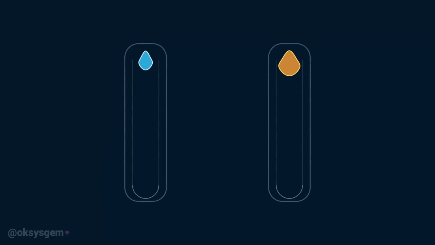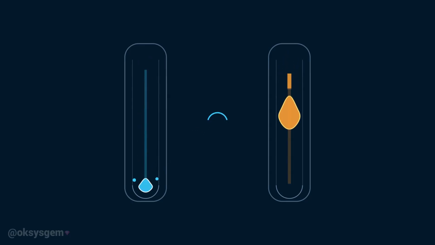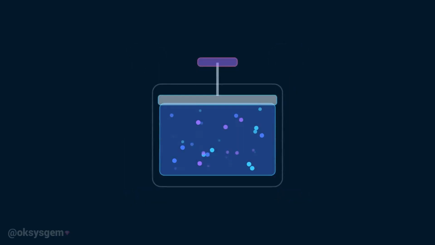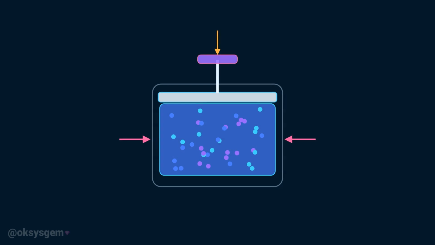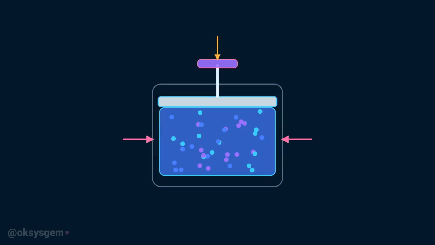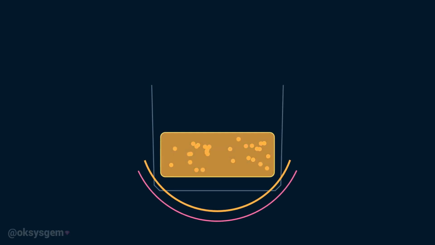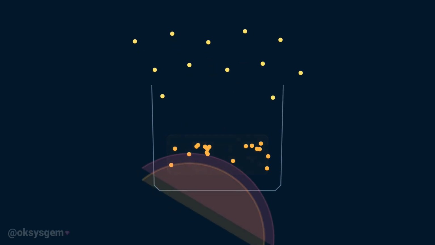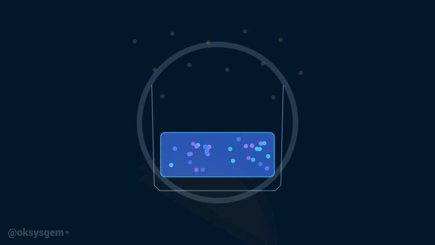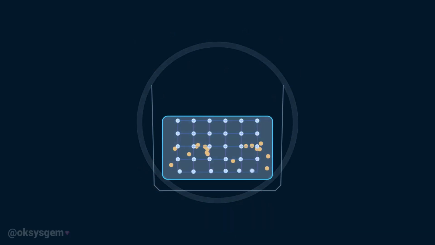Liquids also have different levels of viscosity, which measures how strongly they resist flowing. Water has relatively low viscosity, while honey flows much more slowly. Most liquids are difficult to compress because their particles already have very little empty space between them. When a liquid is heated enough, its particles can escape and become a gas. When it is cooled, they lose energy and may lock into position as a solid.